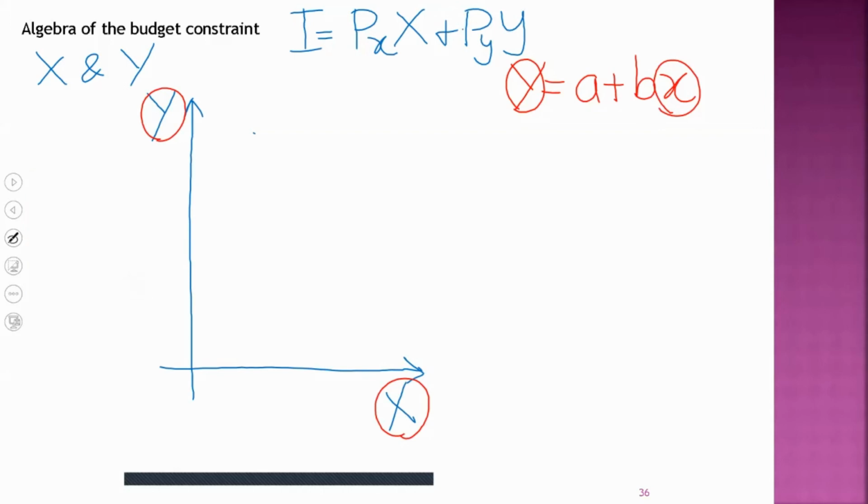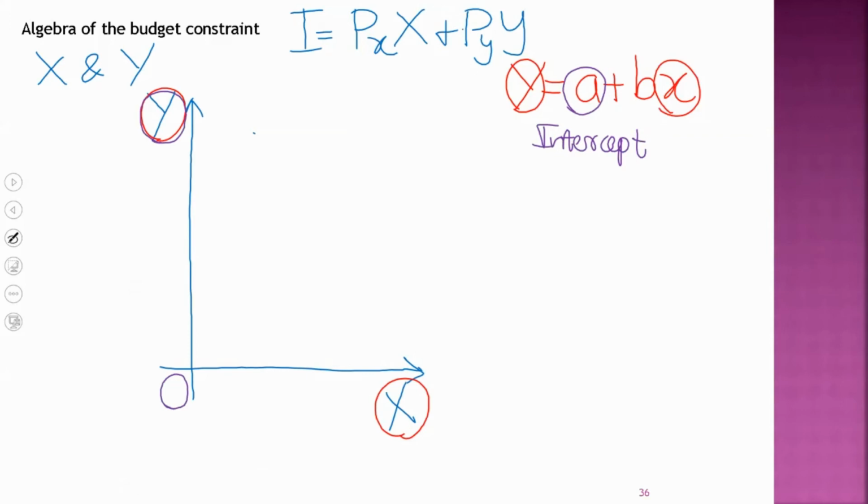A is the intercept. Simply, intercept is the value of y when x is 0. Value of y when x is 0. So A is the vertical intercept. B is the slope of this function.